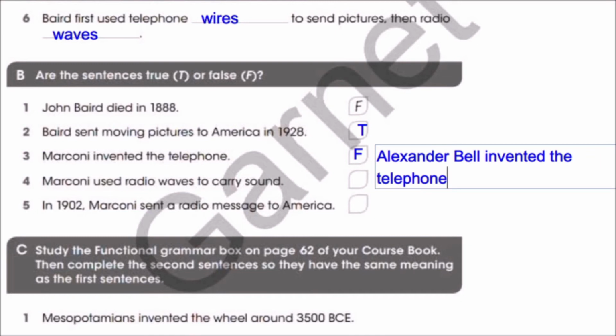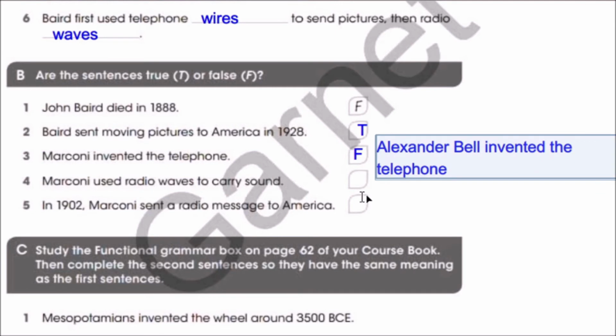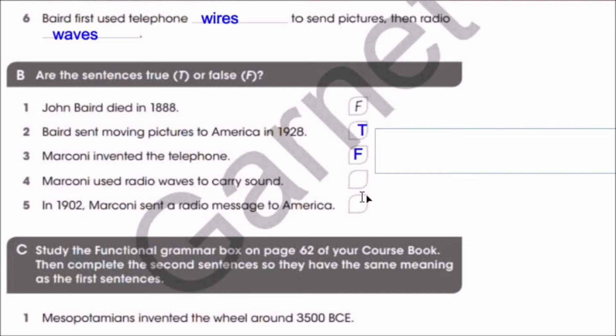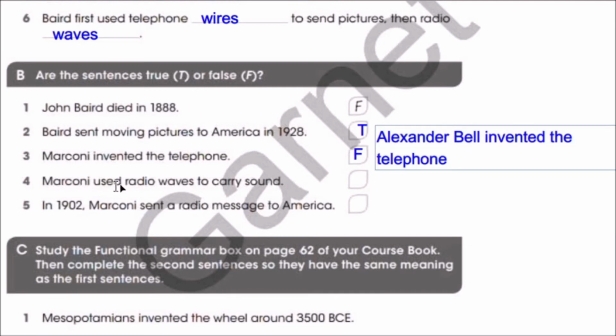Very good. Now, let's pull up here so we can see. Number 4, Marconi used radio waves to carry sound. Is it true or false? Very good. It's true. He used the radio waves to carry sound. Number 5. In 1902, Marconi sent a radio message to America.